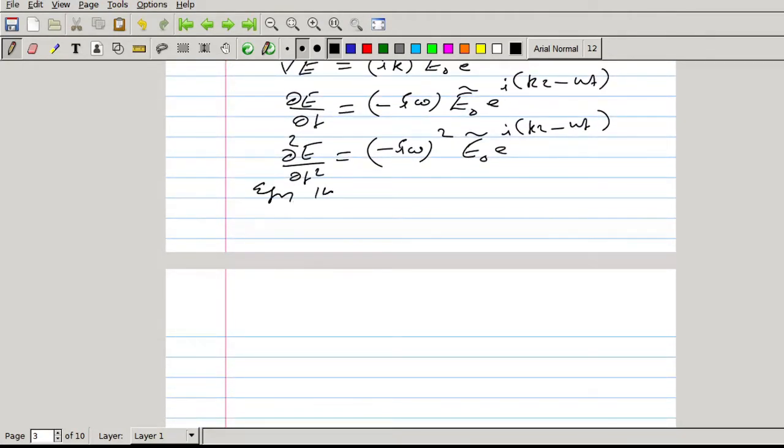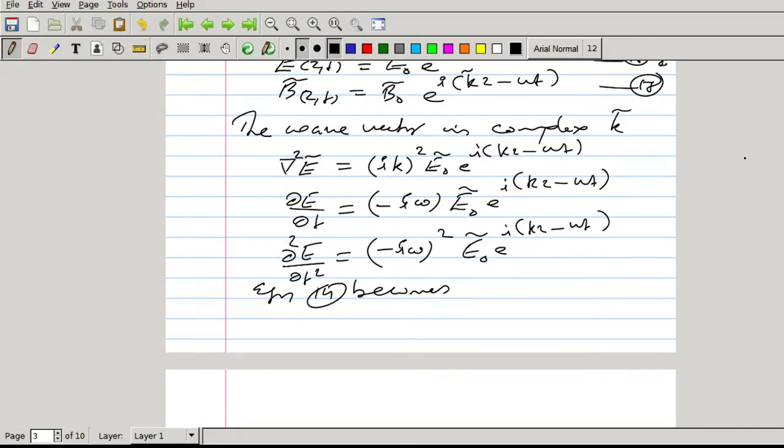Therefore equation 14 becomes: left hand side of equation 14 is del square E. So del square E is i k square E0 e raised to i kz minus omega t. In all the terms E0 e raised to i kz minus omega t will be there, so that will cancel. So del square E gives i k square, and i k square is actually minus k square.